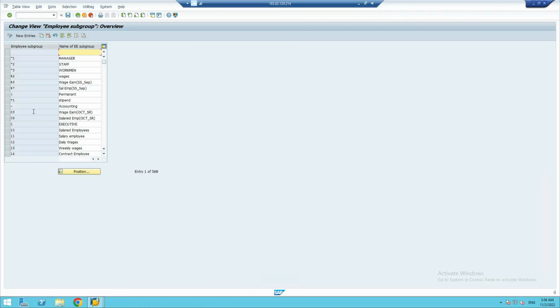So with the combination of two characters, let's find what we can use. Here you create subgroups such as wage earner, salaried, executive, salaried employee, daily wage. Why are you creating this employee subgroup? Somebody can make it for wages, for workmen, for bonus, etc. Right? So let's make it here.